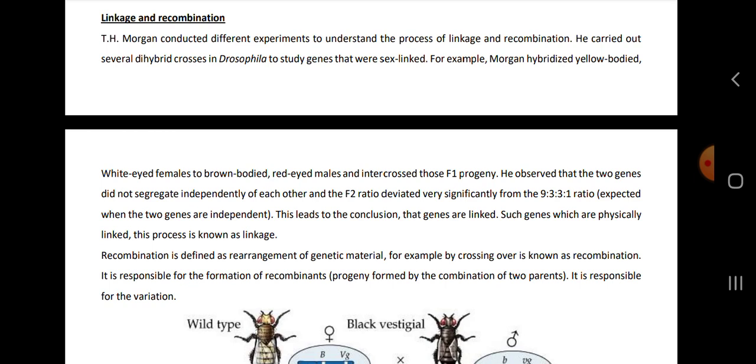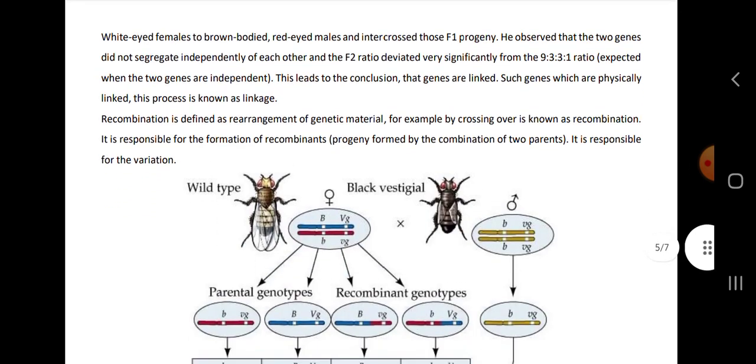He observed that the 2 genes did not segregate independently of each other, and the F2 ratio deviated very significantly from 9:3:3:1. This leads to the conclusion that genes are linked, and such genes which are physically linked, this process is known as linkage.